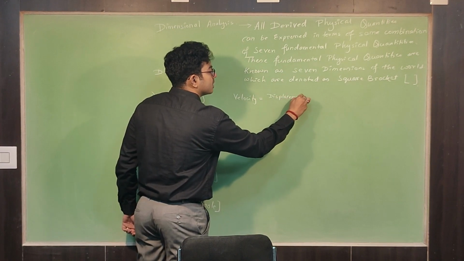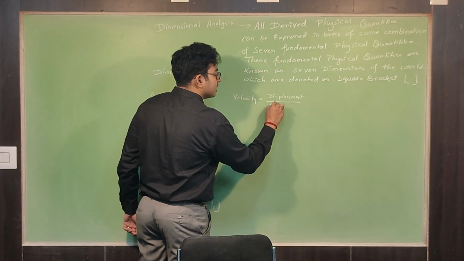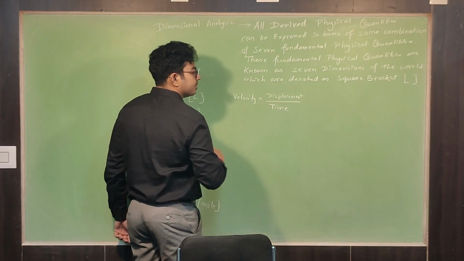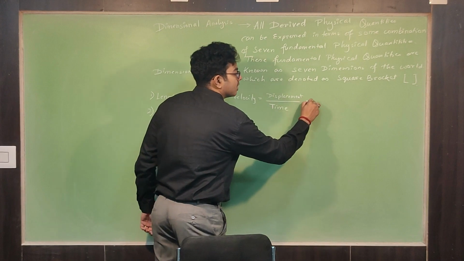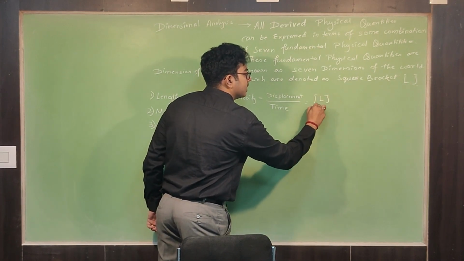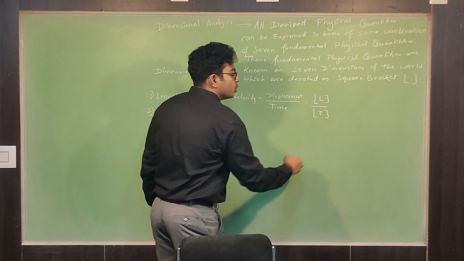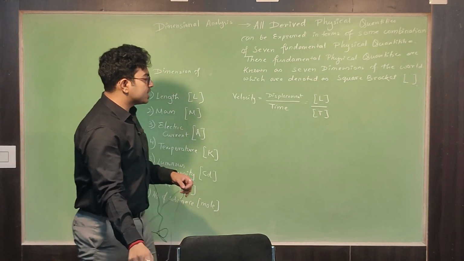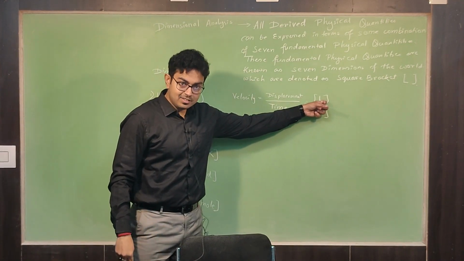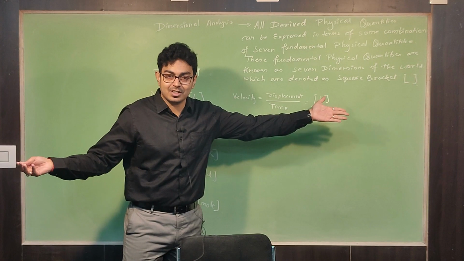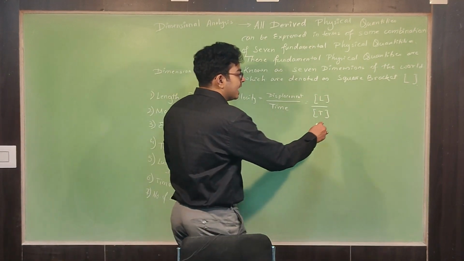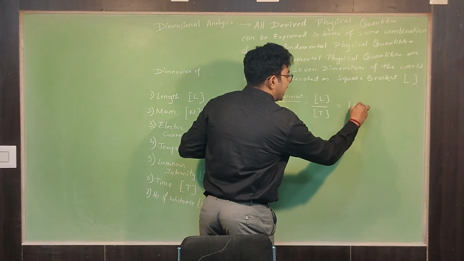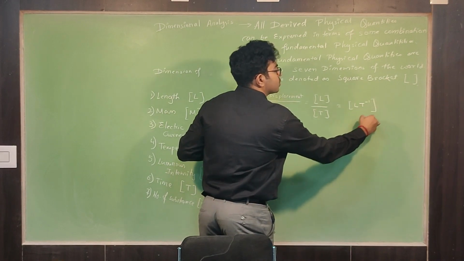Displacement by time. Displacement by time. So what is displacement? Length. What is time? T. So we are going to measure displacement, length. Displacement is what? Measurement of physical quantity, length, and time is what? T. So what will be dimension of velocity? L T to the power minus 1.